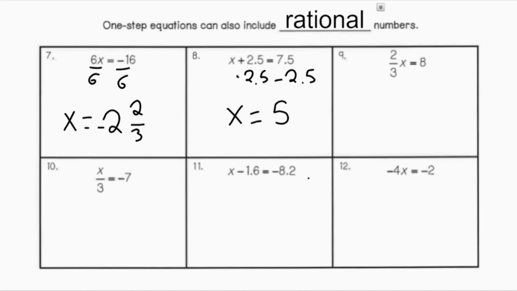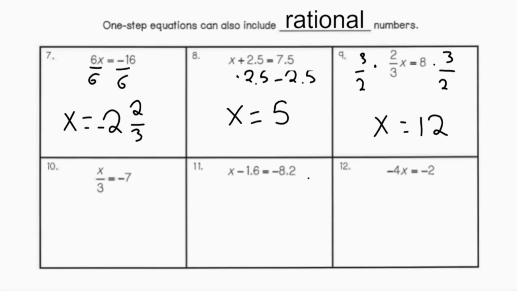Number 9, I have 2/3 x equals 8. In this case, I am multiplying by 2/3, so I want to divide by my reciprocal, which would be 3 halves. Remember, the reciprocal of a number is just my number reversed. My denominator becomes my numerator and my numerator becomes my denominator. So 3 halves times 2/3 will give me my single x, and then 8 times 3 halves will be 12. So x equals 12 is my solution.